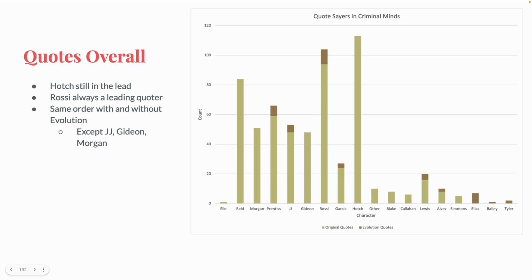He's at 2. Also, while we're talking about all of the characters, I did notice there were more references and allusions to Gideon, Hotch, and Reed than in any other season of Evolution. And I know that because I write down their name and the word mention in my notes every time they're mentioned. However, it's only over those 3 and 2 times that they referenced Morgan in season 2. Elle, Blake, Callahan, and Simmons, it's like they were never there. And honestly, they kind of were only there like 2 seasons max. Simmons was 3, but they were shorter. Anyway, I do think it's interesting that they've been referencing some of these missing characters more lately.